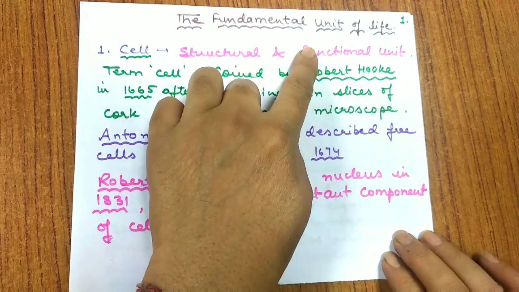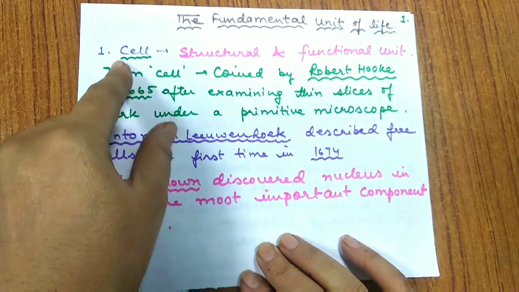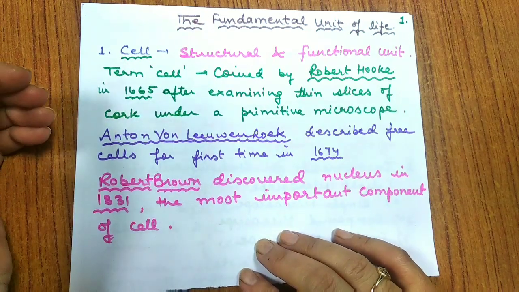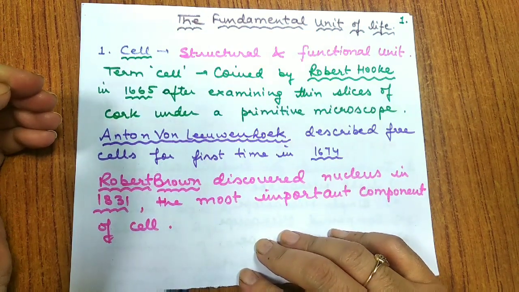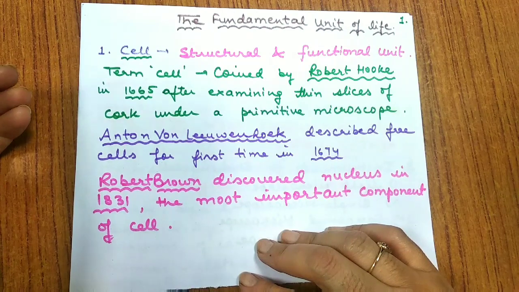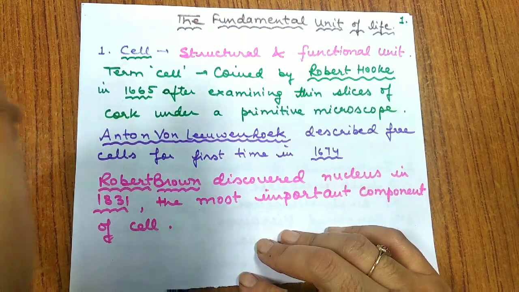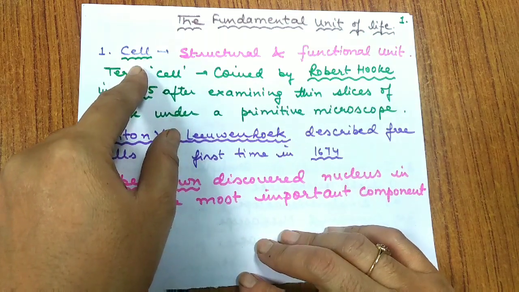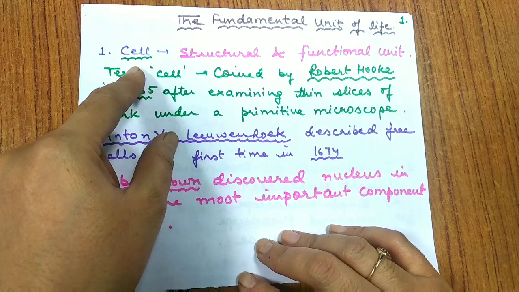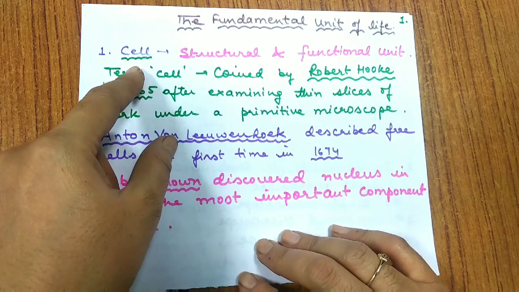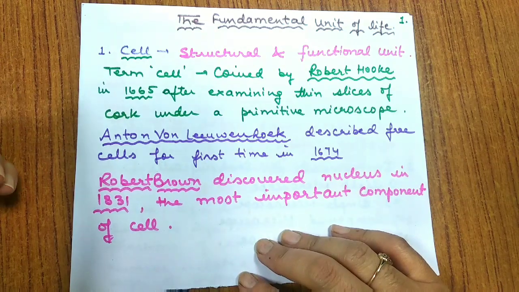First thing is, when I talk about this fundamental unit of life, the very important thing is the cell. We know that different types of organisms live on the planet and look different from each other. We can classify them as bacteria, fungi, plants, animals. But they are all made up of a common thing, that is the cell. In some cases, a single cell performs all the functions. We call them unicellular organisms. In other cases, we may have different cells. They group together and perform different functions.